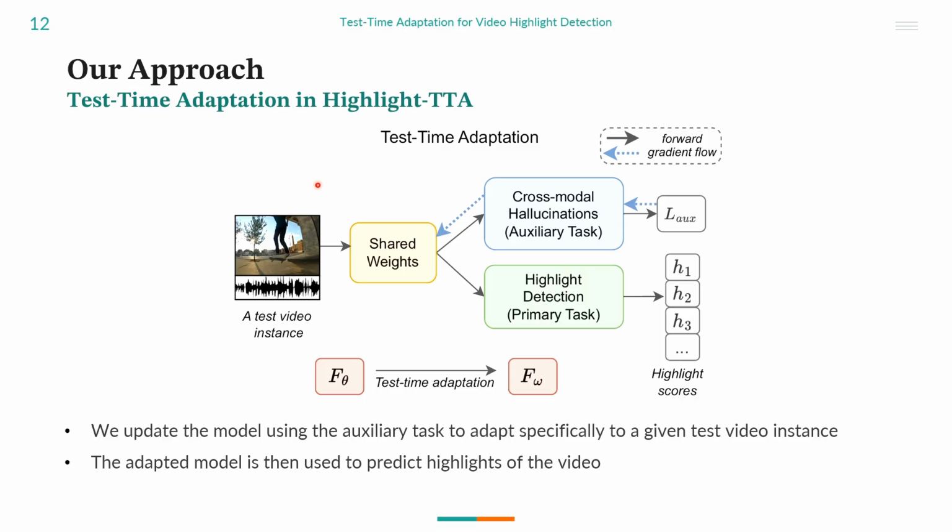At test time, for each given test video, we first update the model using the auxiliary task. This adapts the model specifically to the given test video. Next, the adapted model is then used to detect highlights for that given test video.